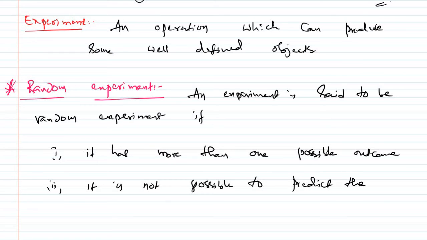Predict the result or outcome in advance. So if these two conditions are satisfied, then the experiment is called a random experiment.